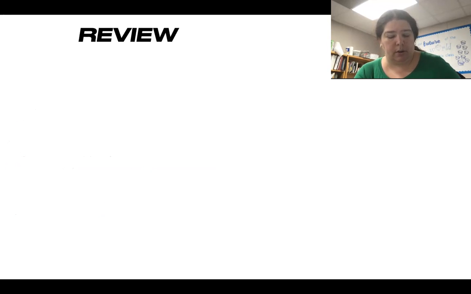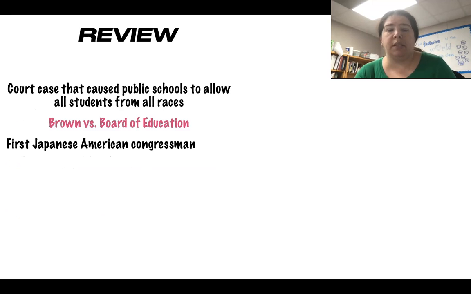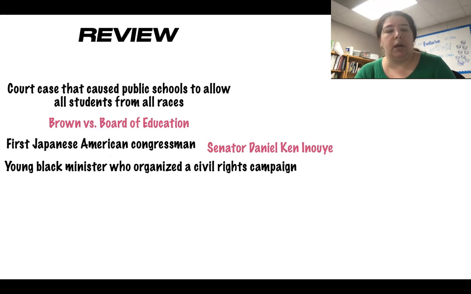Let's start here. Do you remember the court case that caused public schools to allow all students of all races to go to the school? Brown versus Board of Education. Very good. And who was the first Japanese American congressman? Good. Inouye. Senator Daniel Ken Inouye. Who was the young minister who organized the civil rights campaign? Also, he had the I Have a Dream speech. Dr. Martin Luther King Jr.